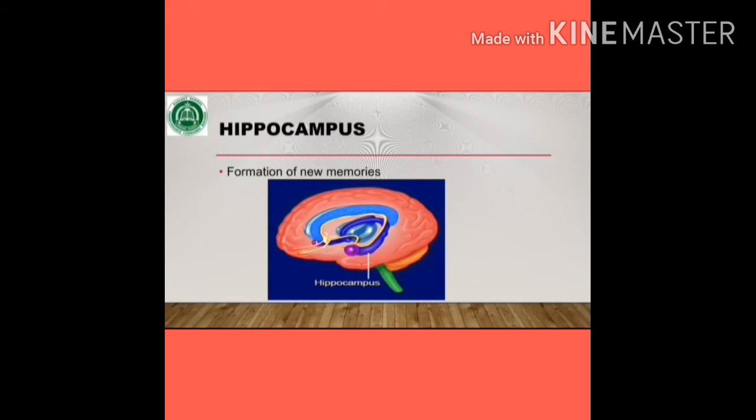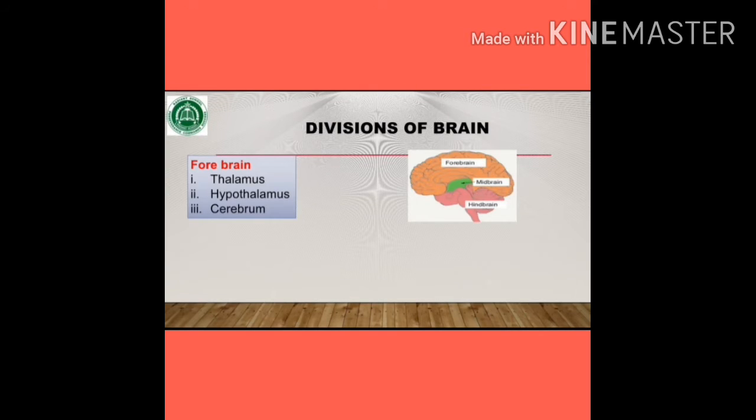Students, the hippocampus is a structure that is deep in the cerebrum. It functions for the formation of new memories. People with a damaged hippocampus cannot remember things that occur after, but can remember things that occurred before the damage. Students, in video lecture 3A, you have learned about the forebrain.